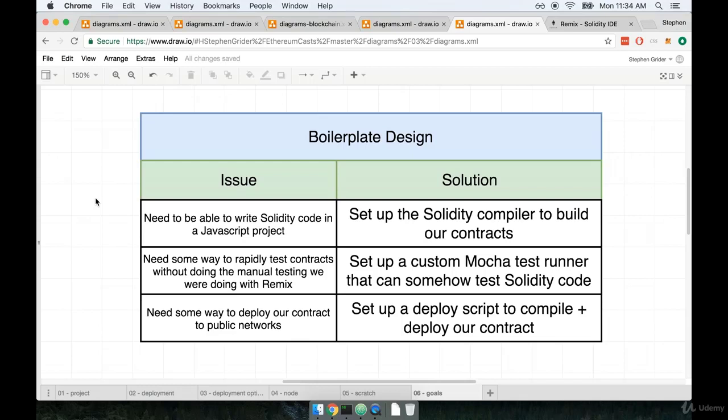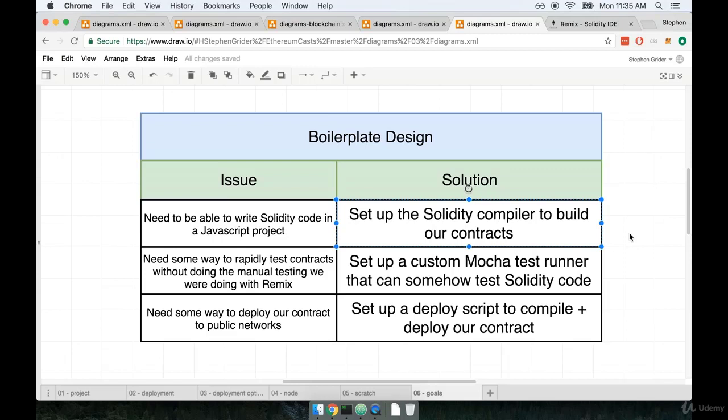Remember, everything we do in this course is going to be JavaScript themed. So I want to be able to write some JavaScript code to test my project, to deploy my contract, and to eventually work with my contract after it has been deployed. It's all JavaScript. However, we are writing Solidity contracts. In order to get a bridge between the Solidity side of our contract and then somehow interact with it from the JavaScript side, we're going to need to set up that Solidity compiler.